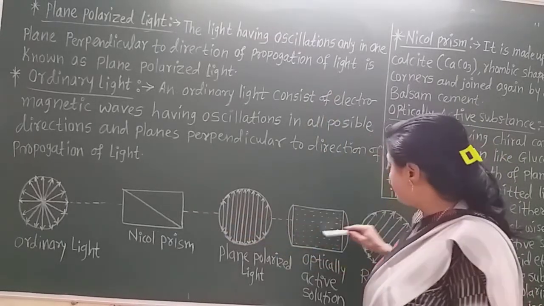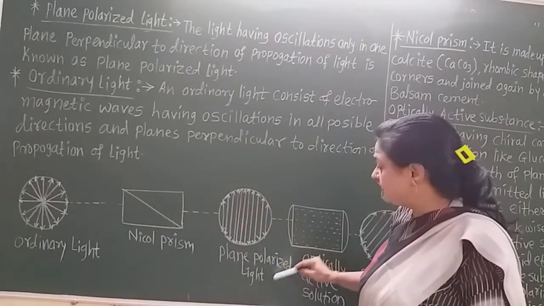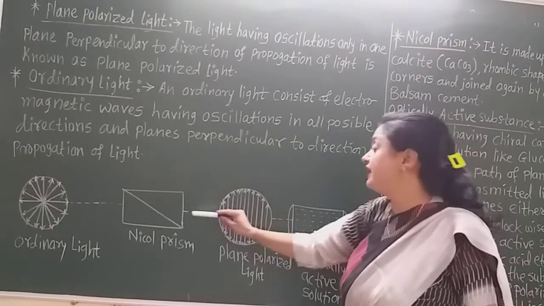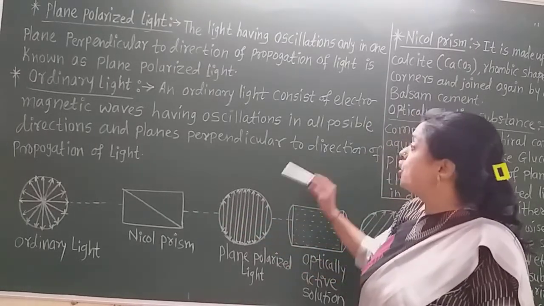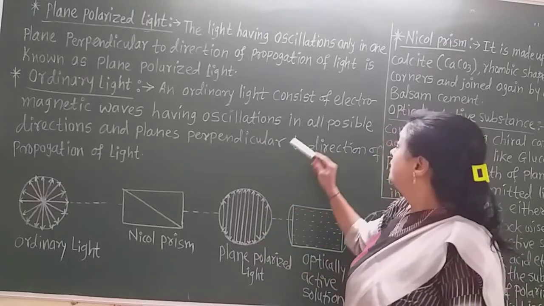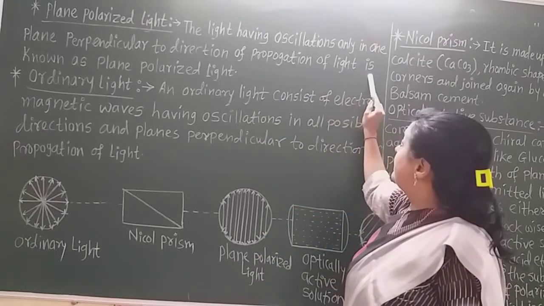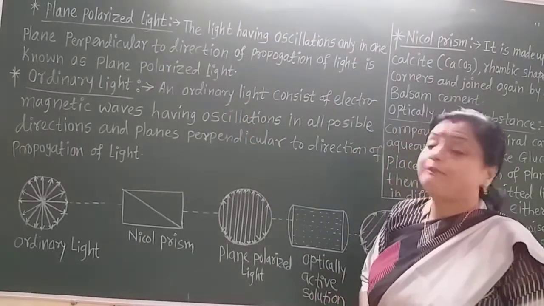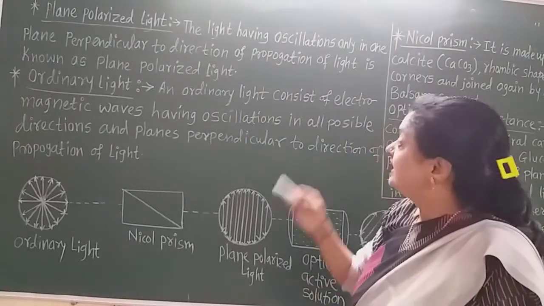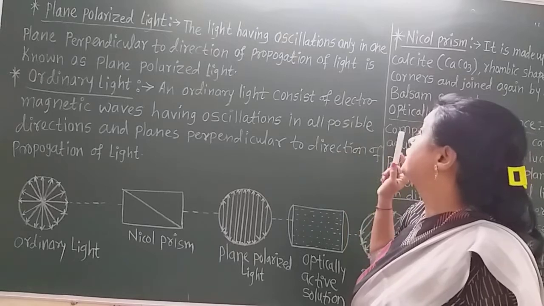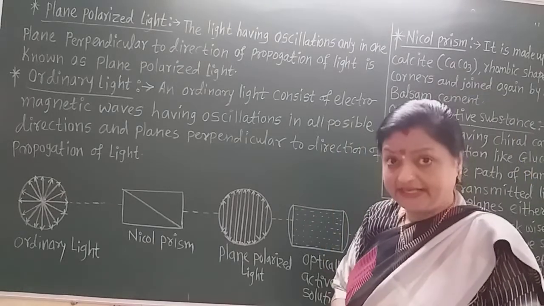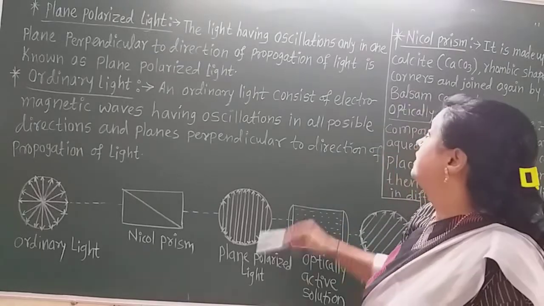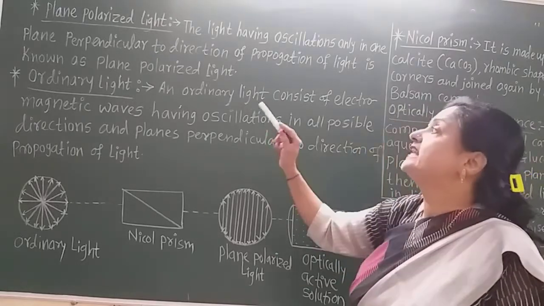This is the direction of propagation, and this plane polarized light has oscillation only in one plane perpendicular to the direction of propagation of light, and it is known as plane polarized light. So, what is plane polarized light? The light having oscillations only in one plane perpendicular to the direction of propagation of light is known as plane polarized light.